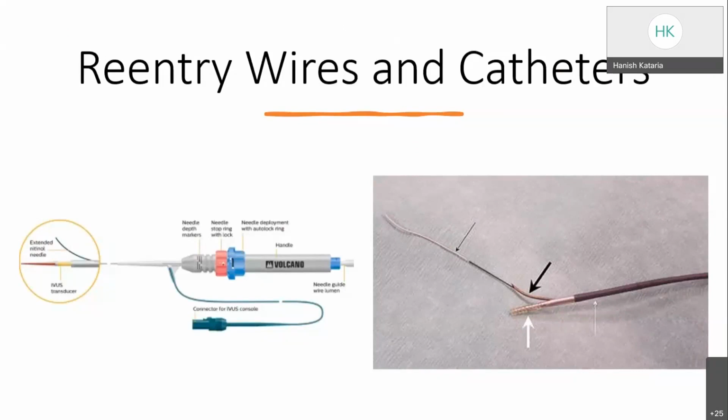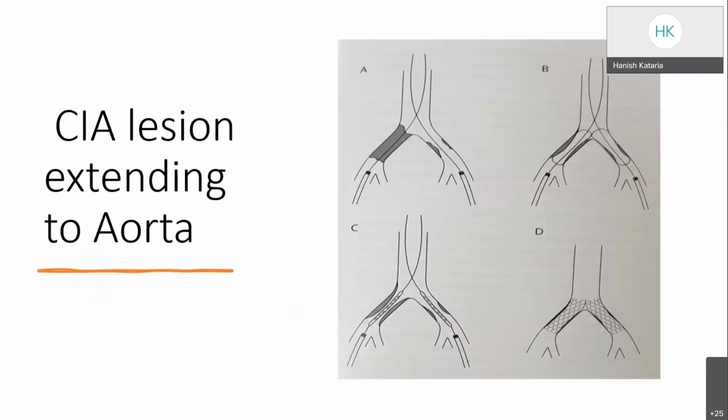The Volcano catheter has an IVUS at the end, which helps in looking at the true lumen, and the direction of the lateral exit port can be placed accordingly under IVUS guidance. Once the catheter is inside the subintimal plane and the location is confirmed, a nitinol cannula is pushed into the intima, and the wire is crossed into the true lumen. So the re-entry wires and catheters can be used in case all other techniques fail.